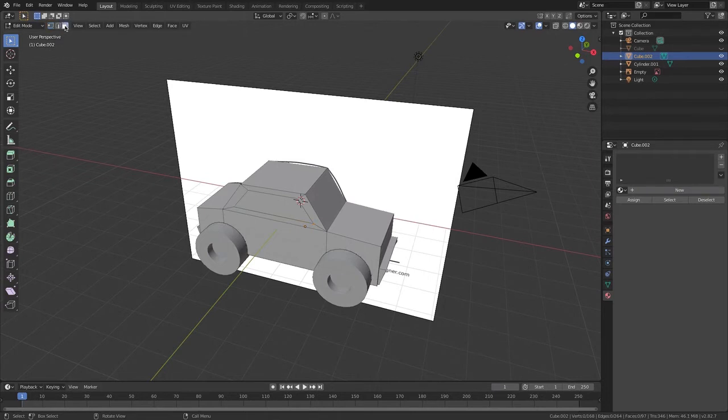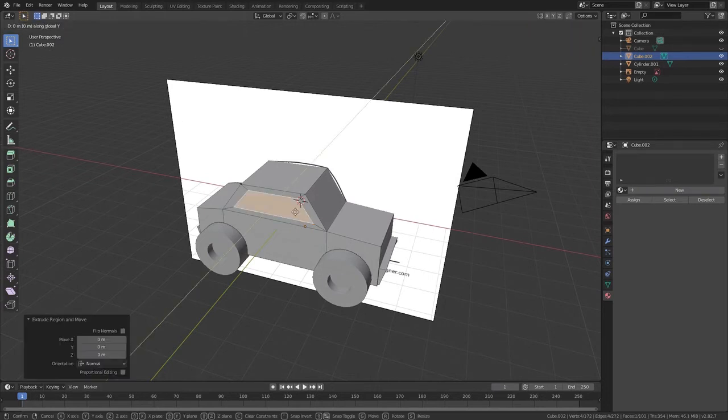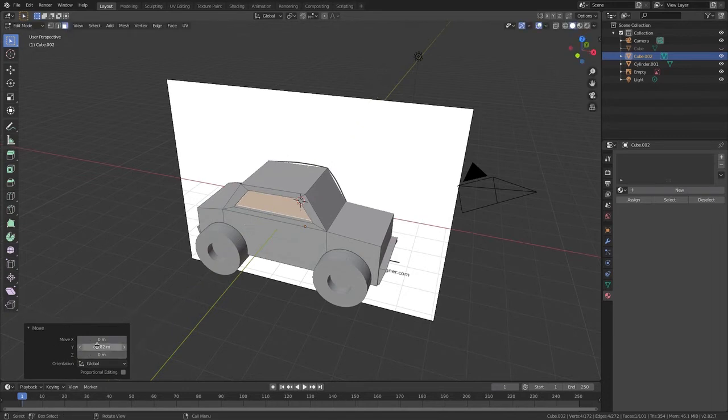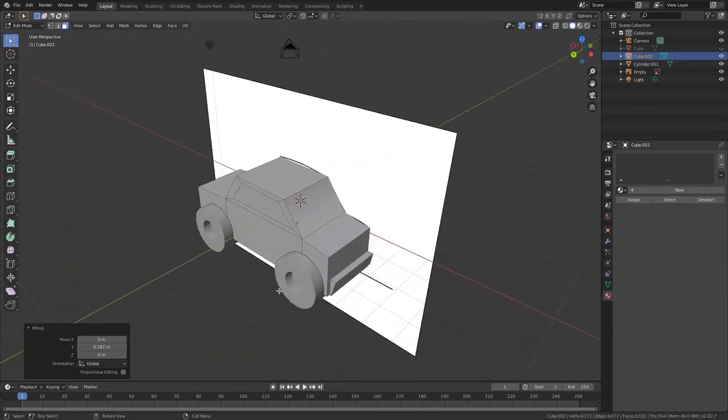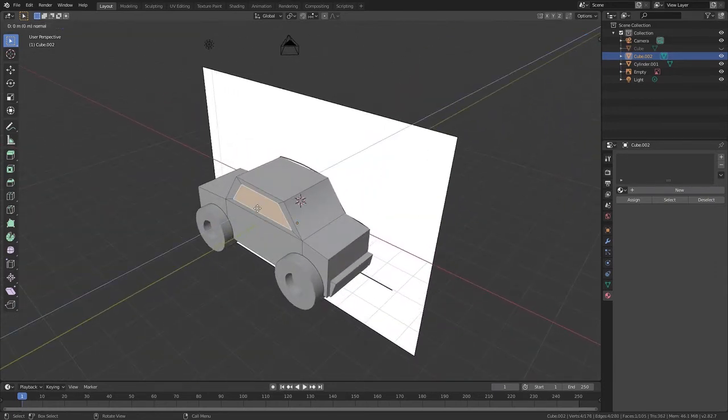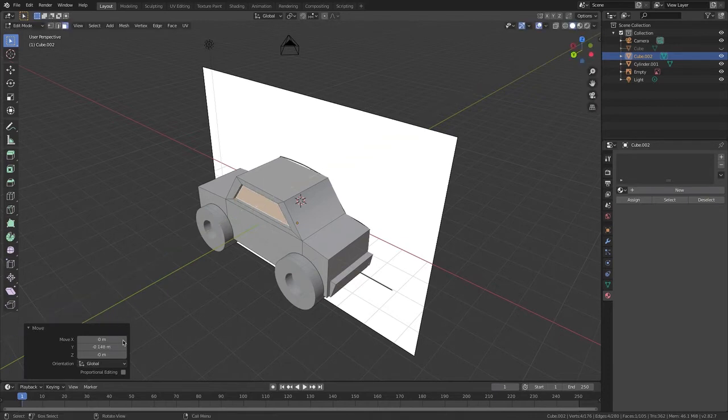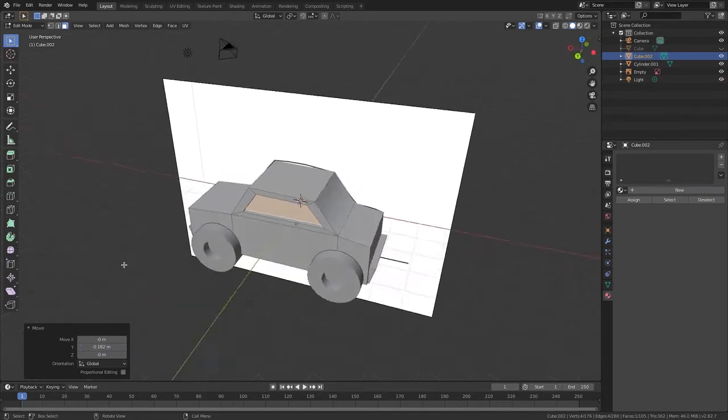Now I'm going to go on face select and extrude GY, and press Command C to copy my Y-axis and select there, E, GY, and go select there, minus, and Command V, and there we go.